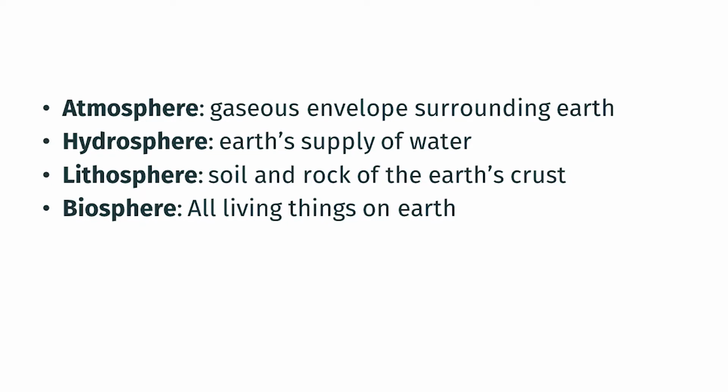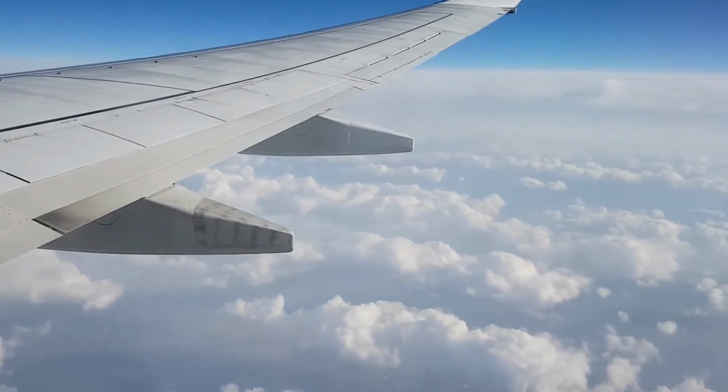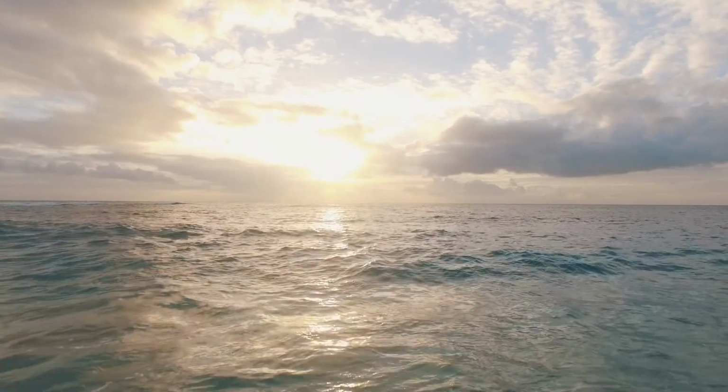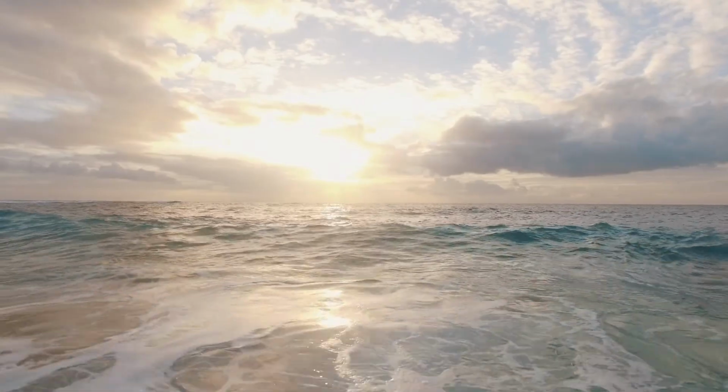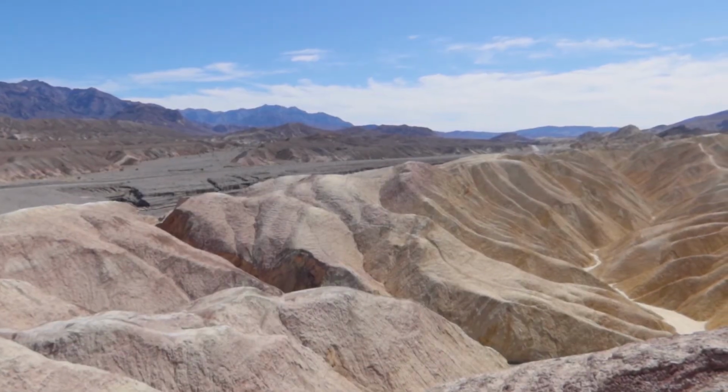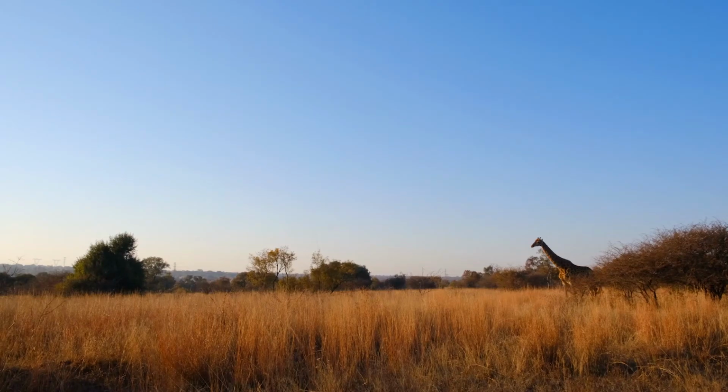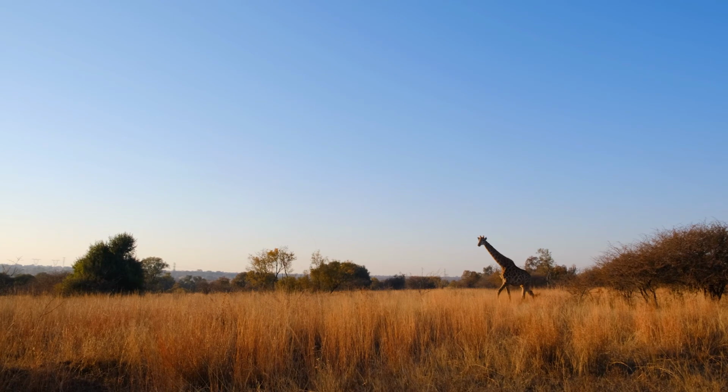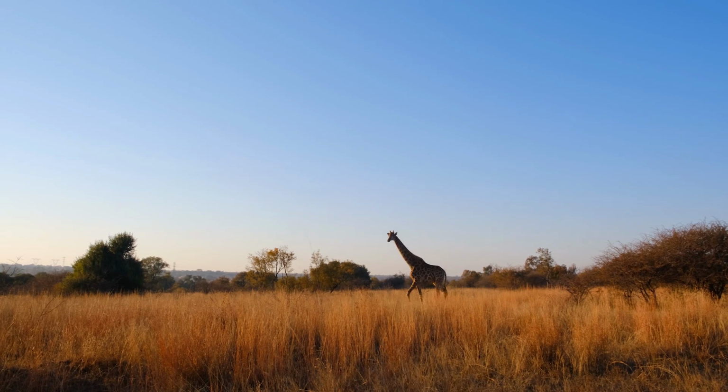The Earth can be considered an ecosystem that has four parts: the atmosphere, which is the air and everything in it; the hydrosphere, all of the fresh and salt water; the lithosphere, the soil, rocks, and minerals; and the biosphere, which encompasses all living organisms. The biosphere is substantially smaller than the other three.